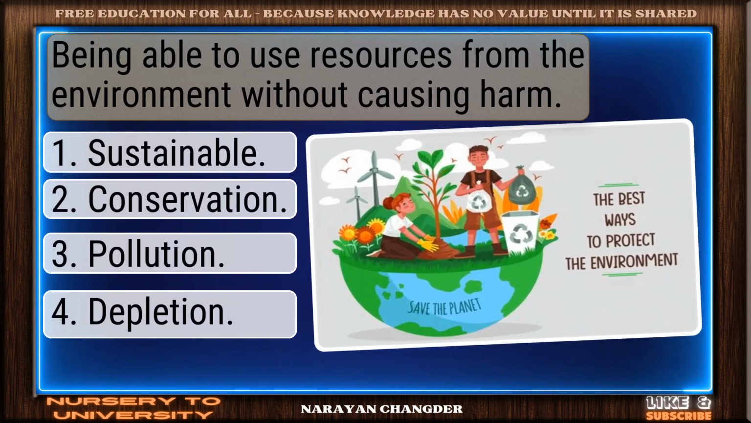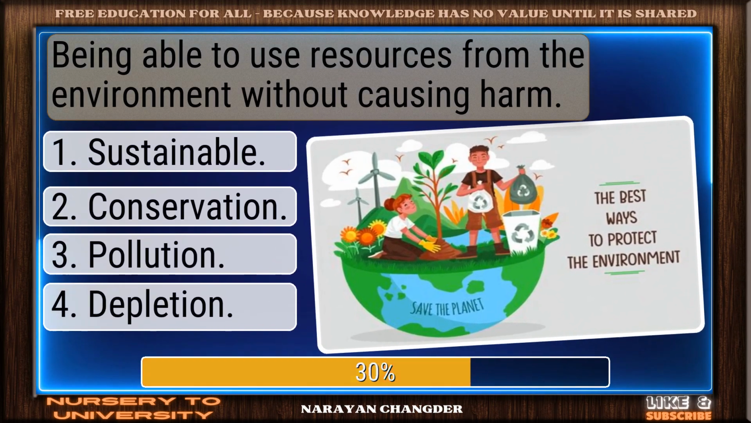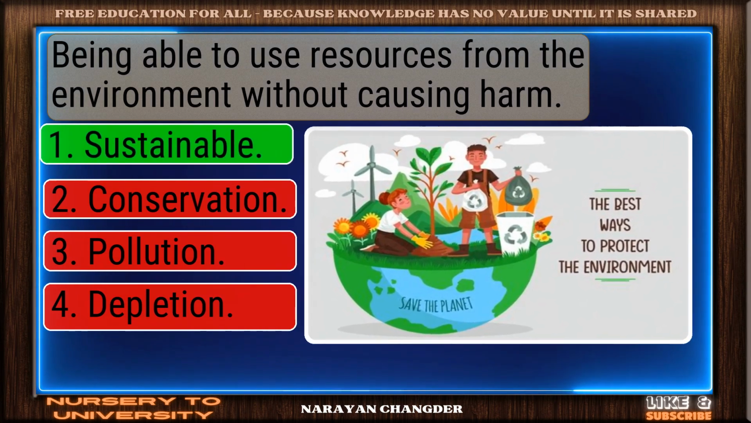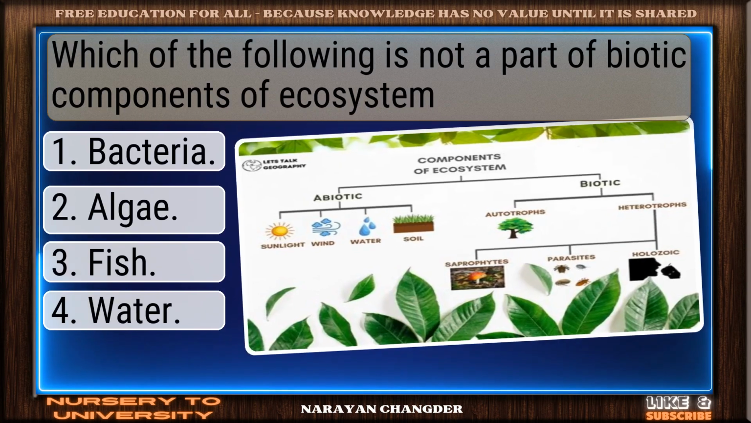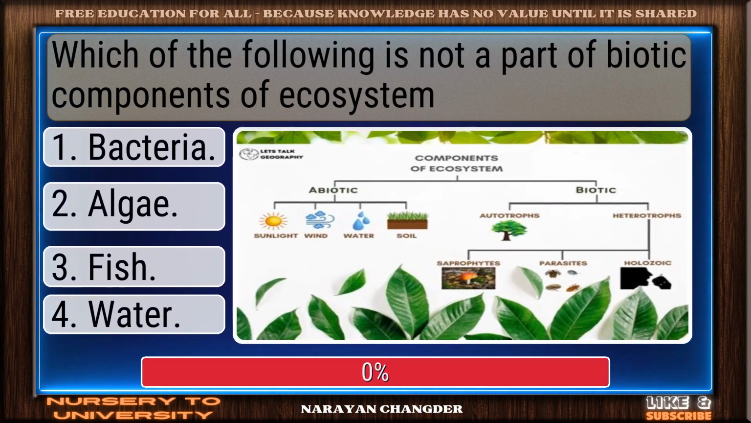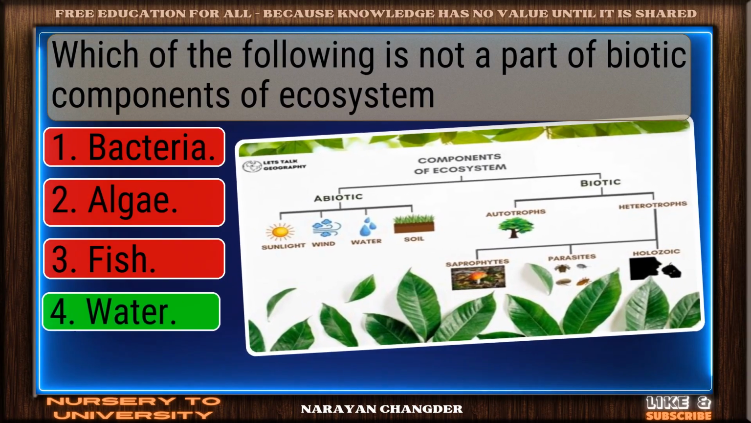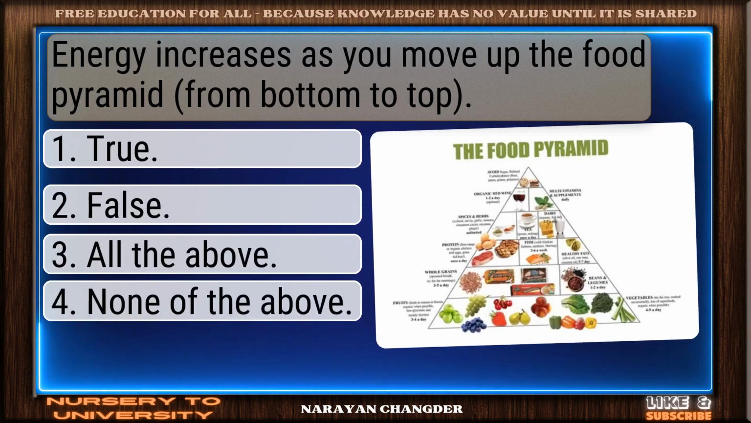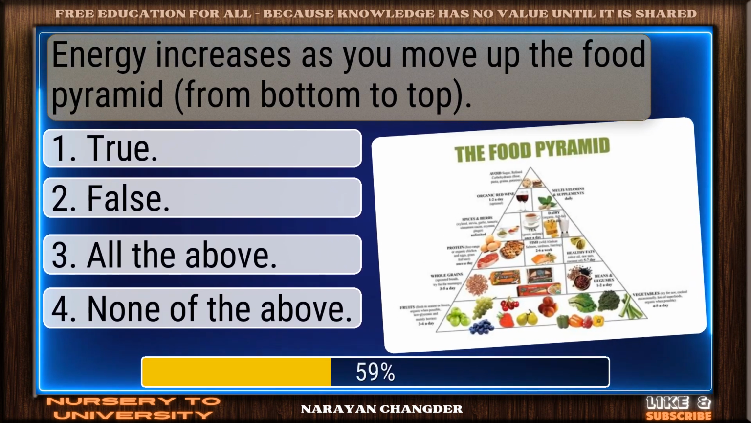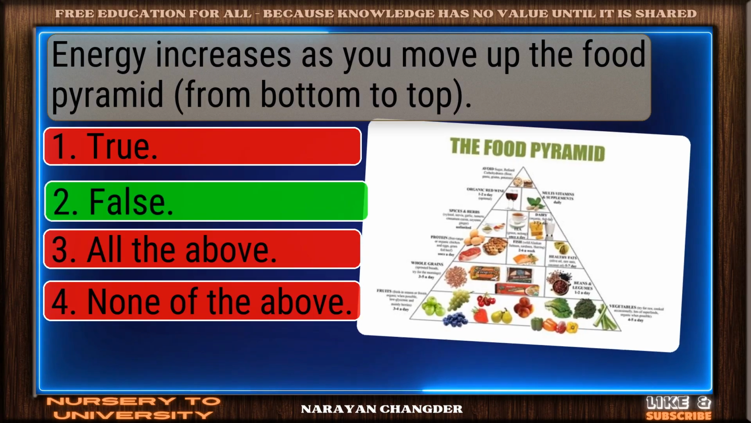Being able to use resources from the environment without causing harm. Well picked. Sustainable is correct. Which of the following is not a part of biotic components of ecosystem? Sharp thinking. Water is right. Energy increases as you move up the food pyramid. Perfect. False is the one.